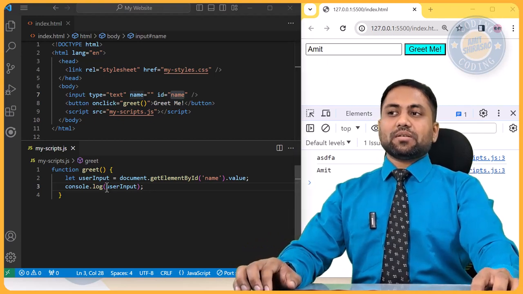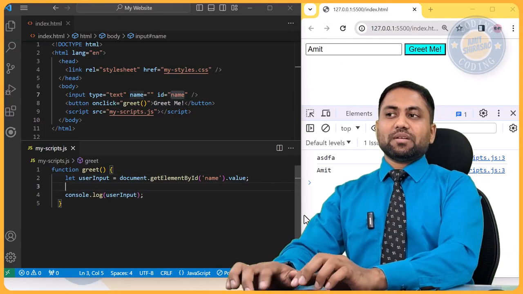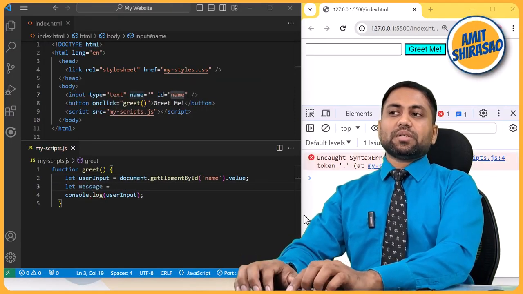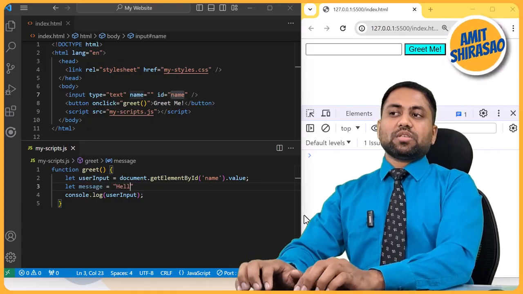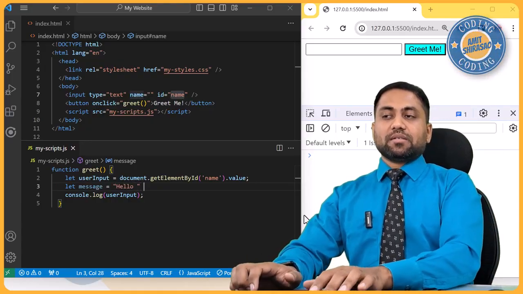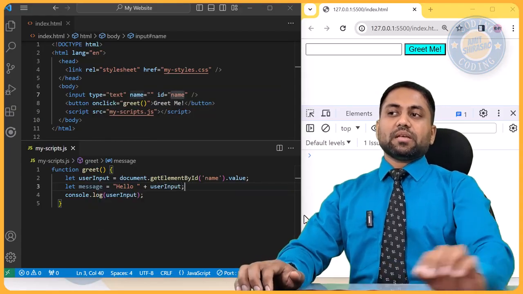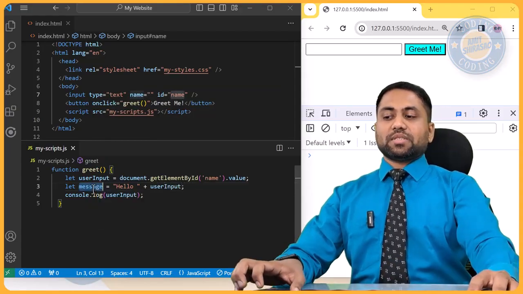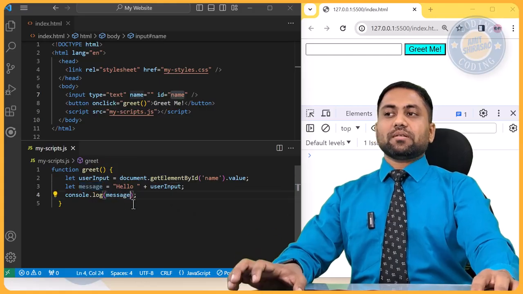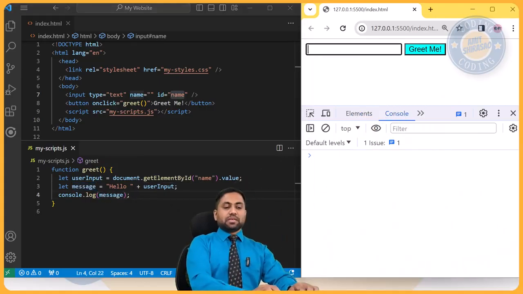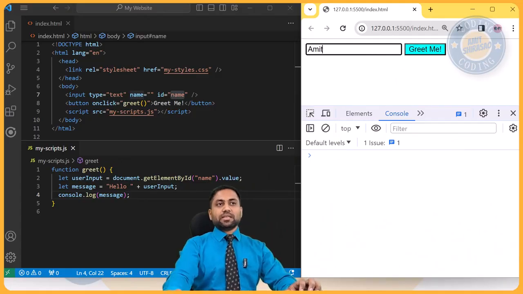So here let us create another variable. Let message variable be equal to hello space, and concatenate it to the value of the user input. And then let us see what that message is. I'm just getting that message over here. So now if I say here Amit and I say greet me, the message is hello Amit.